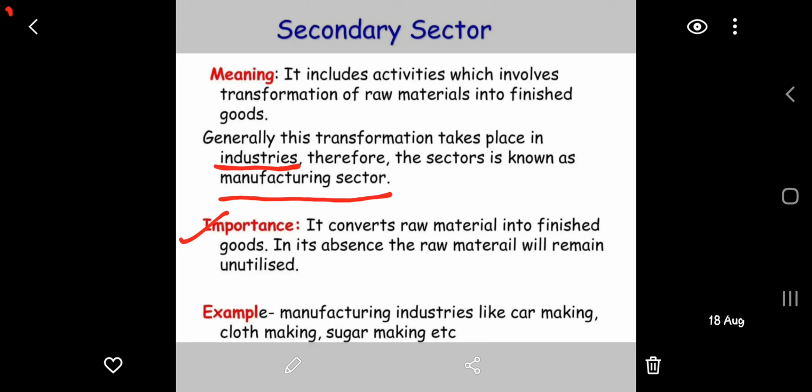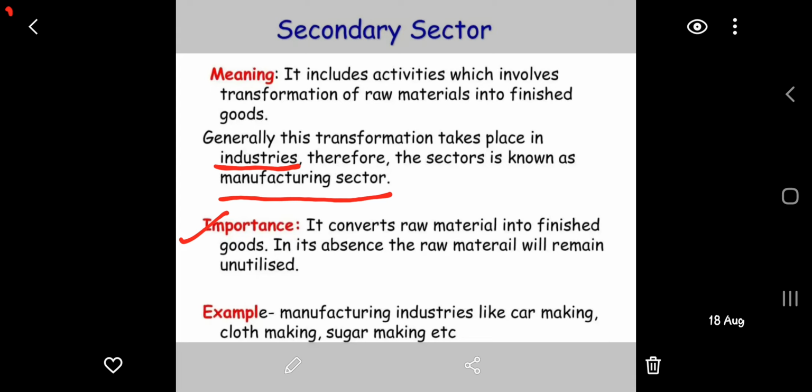You can take the example of sugar cane. If we cut the sugar cane from the farms and bring it to our home, and papa is in a hurry to go to office and he is waiting for his tea, and mummy is going to crush the sugar cane and then make tea, it will take lots of time. So when manufacturing is there, what will happen? That sugar cane will be transformed into the form of sugar, and that sugar is the easy material that can be used to make tea for papa, who is in a hurry to go to office. Am I right? Yeah, correct.